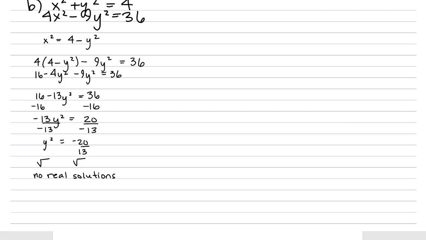Okay, so if there are no real solutions for y here, what that would mean is that there are no intersection points. I can already tell if I have no y coordinates that are solutions to this system, then there can't be any intersection points. So we'll take a look at the graph and we'll make sure that that's actually accurate.